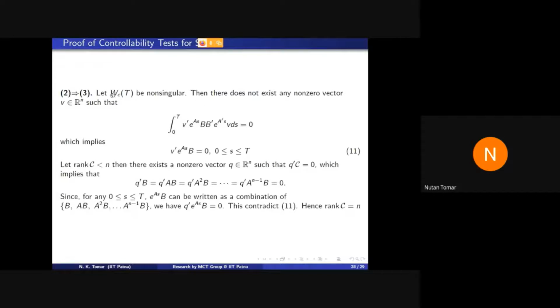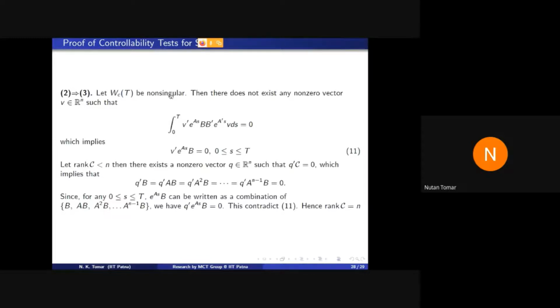So suppose this W_C is invertible, then what is the meaning? Because what is W_C? It is the integral of e raised to the power A s, B B transpose, e raised to the power A transpose s. See, it is written in the form of M M transpose, so it is symmetric.